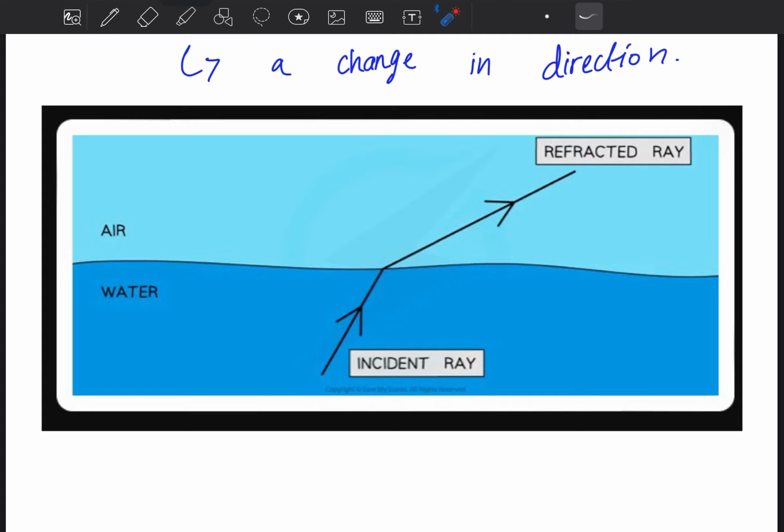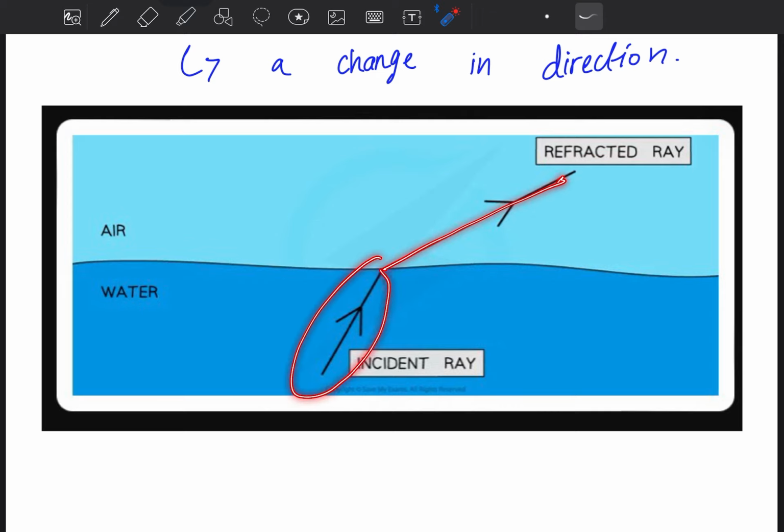When it goes from the water into the air, it starts to get refracted, and you can see it's getting refracted in a different direction.